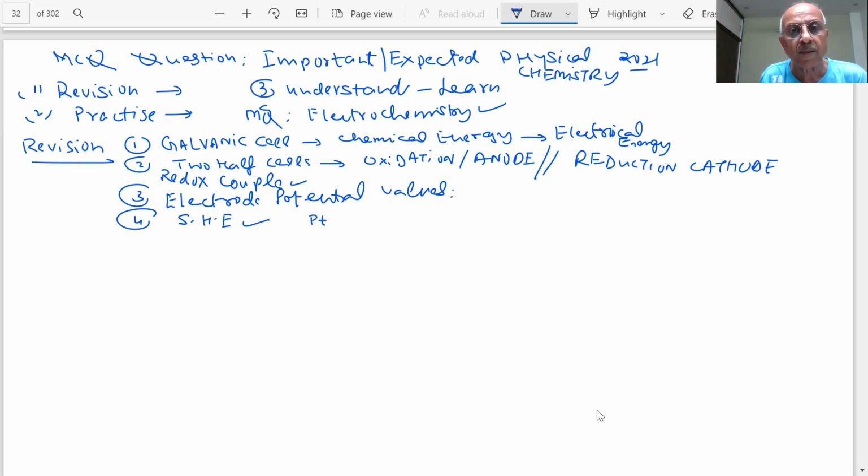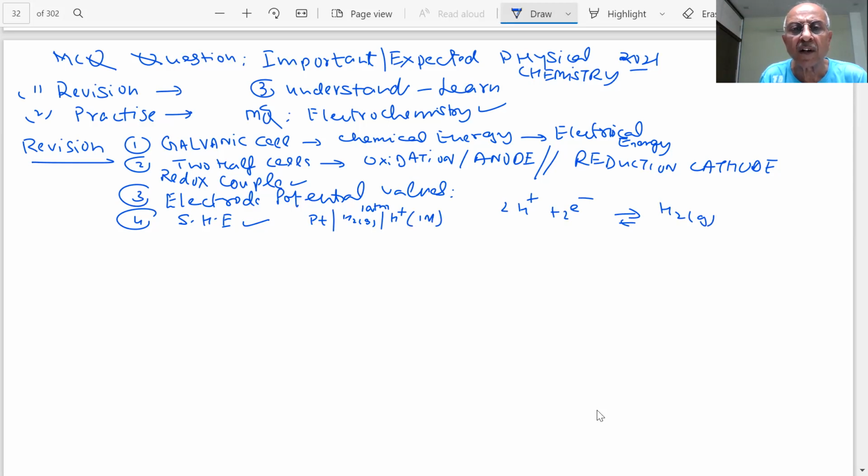The standard hydrogen electrode is a platinum electrode coated with platinum black and dipped in acidic solution. In this, the electrode potential of an electrode is determined with respect to the hydrogen electrode, whose value is taken as 0. If we consider this reaction reversible, then you have a reduction of this.